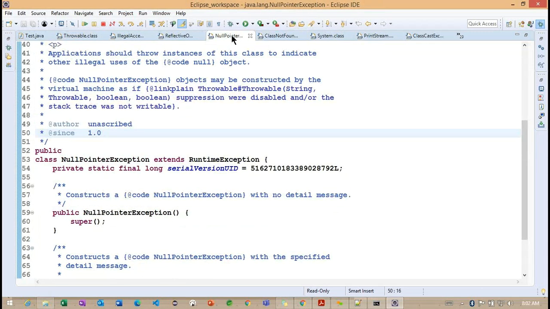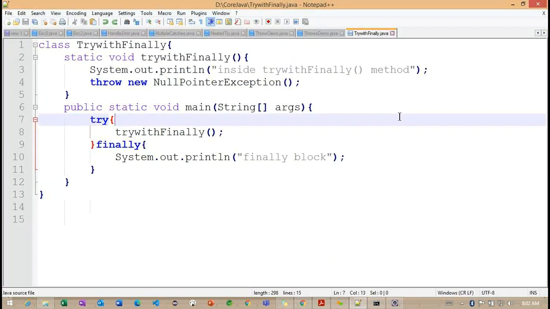And what about this particular null pointer? For this null pointer, we need to see a simple example. In real-time scenarios, we are going to get null pointer, class not found, and class cast exceptions the most. These three are very important. So let's work with a simple example, for example, on the null pointer exception.